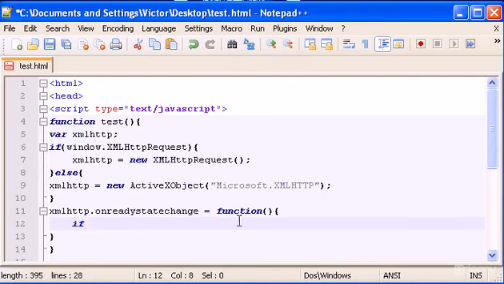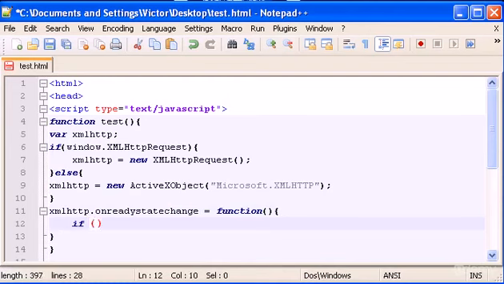Some of you guys are asking, what about the function? Why don't we need to give it a name? Because basically we are using the function this time. We will not call the function anywhere at all, so we don't need a name for it. This function will only be called automatically through this event handler, the onreadystatechange.